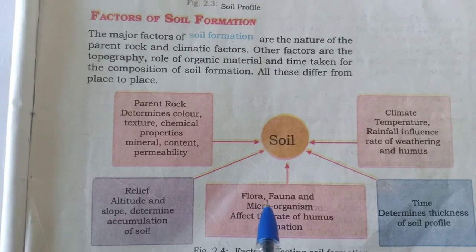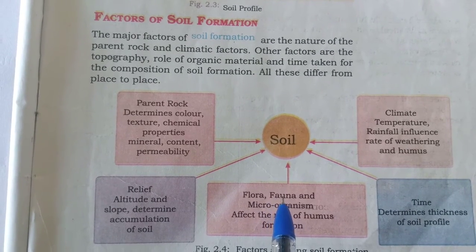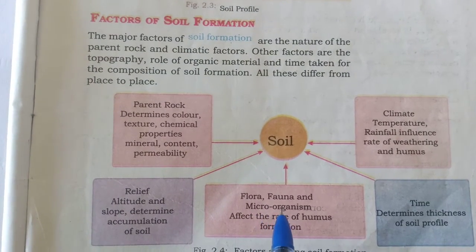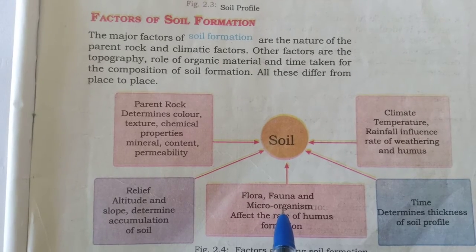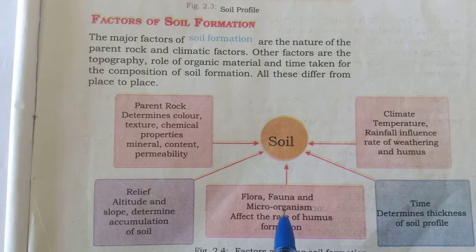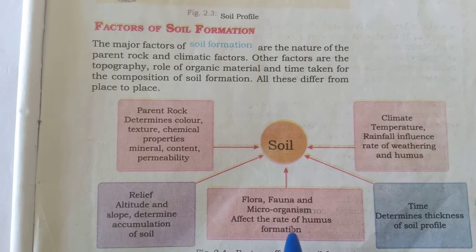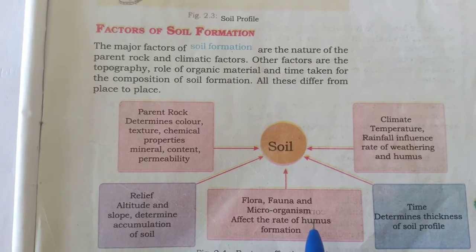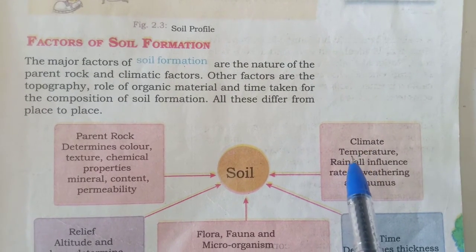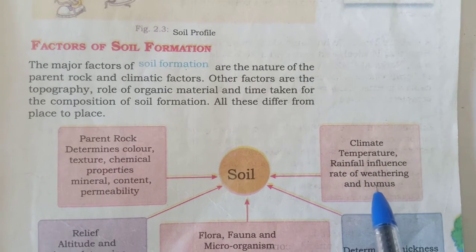Next, flora. Flora, students, means related to vegetation. Fauna is related to animals, and also microorganisms. Microorganisms means very small organisms or insects which affect the rate of humus formation. Humus, I already told you, is the organic matter found in the soil. Next, climate. Climate also affects the soil. Temperature and rainfall influence the rate of weathering and humus.